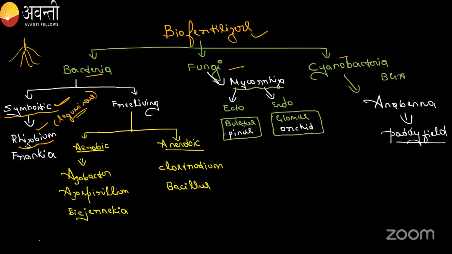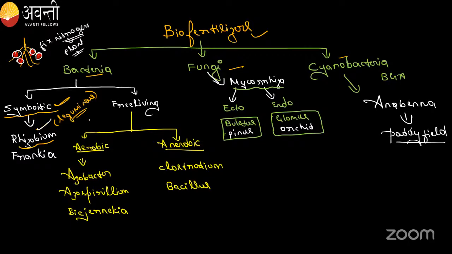Rhizobium forms the root nodules, and in these nodules it fixes nitrogen, and the plant gets the nitrogen.